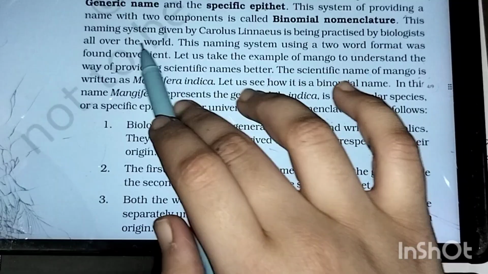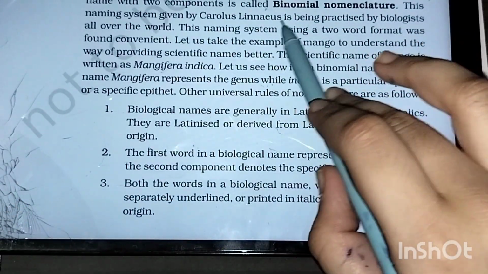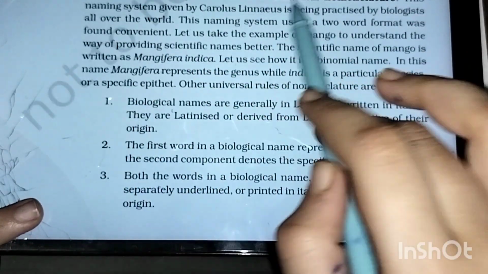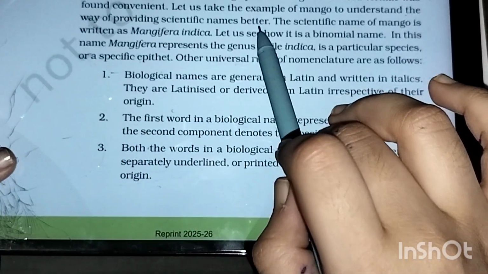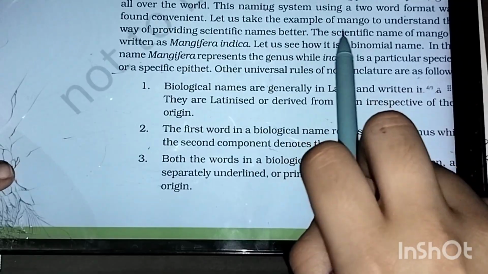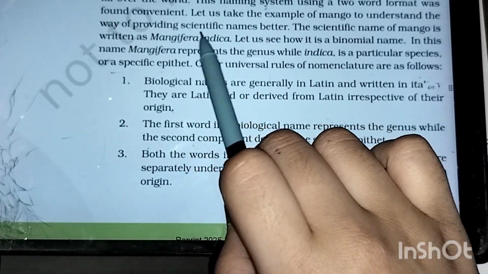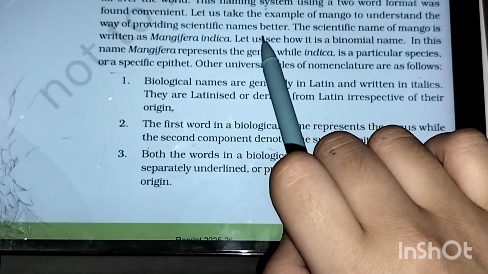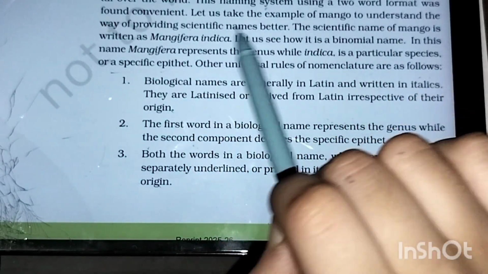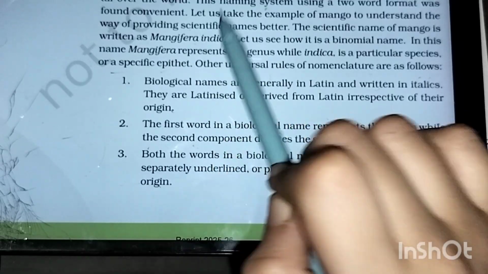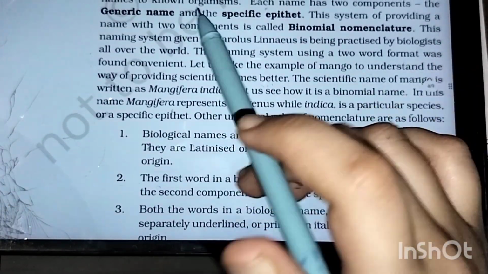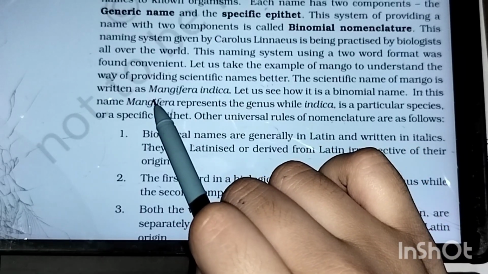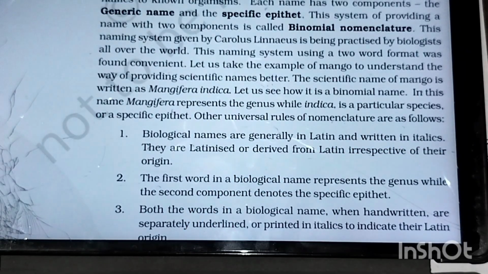This naming system given by Carolus Linnaeus is being practiced by biologists all over the world. This naming system using a two-word format was found convenient. Let us take the example of mango to understand the way of providing scientific names better. The scientific name of mango is Mangifera indica, as I told you. Mangifera stands for the genus name, indica stands for the specific epithet name.